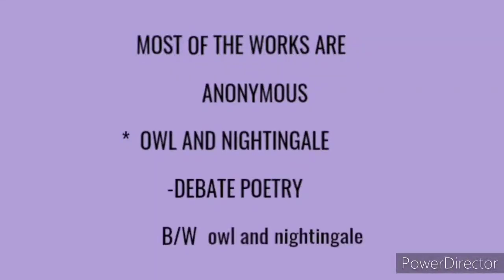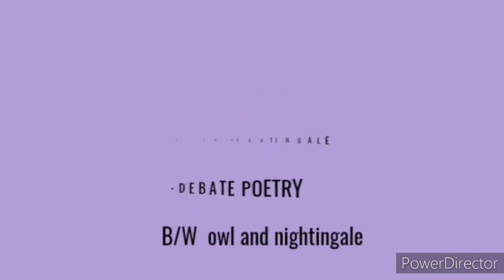Let's see the works. In the 12th century or early 13th century, we can find the Owl and the Nightingale poem. The poem is structured in quite an innovative way. In the poem, a man overhears two birds, an owl and a nightingale, engaging in a heated debate on each other's appearance and weaknesses. This might almost be a modern children's story. The Owl and the Nightingale is the earliest example of debate poetry in English literature.